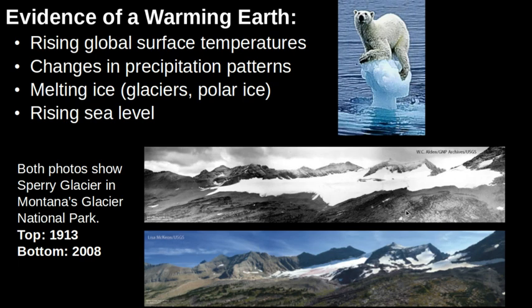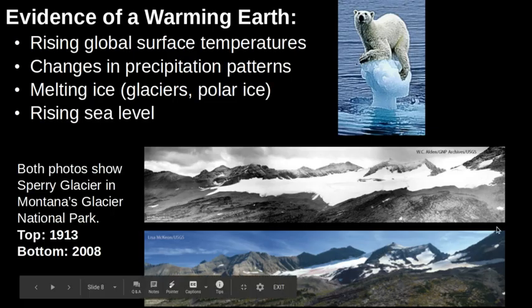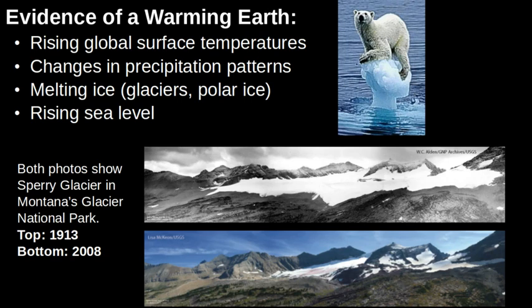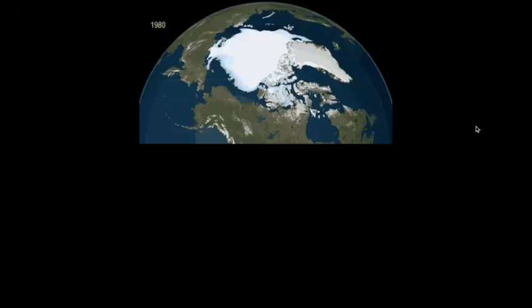You can see this picture down here. This is a glacier from the state of Montana in the United States. And you can see in less than 100 years, the size of that glacier has drastically decreased as the Earth has become warmer and warmer.